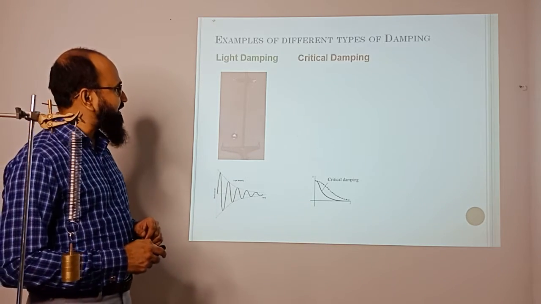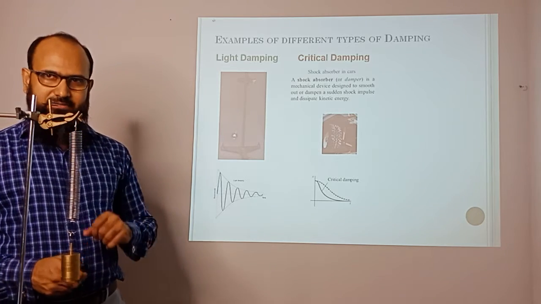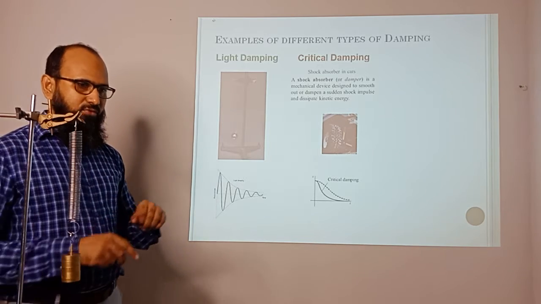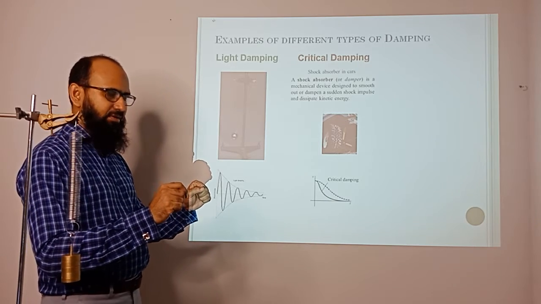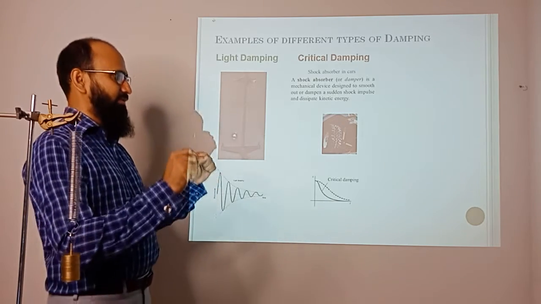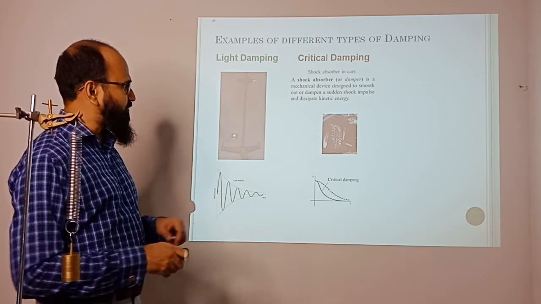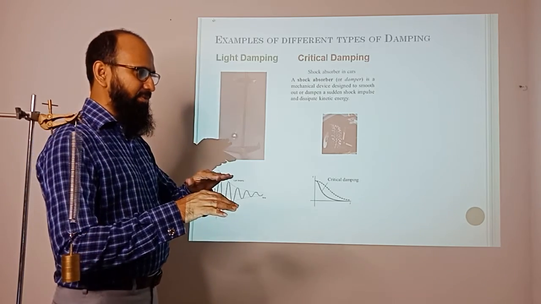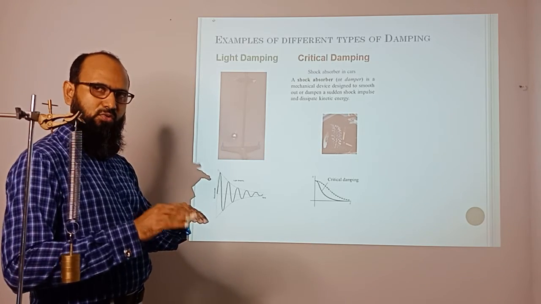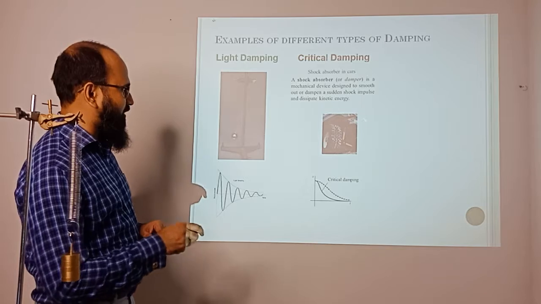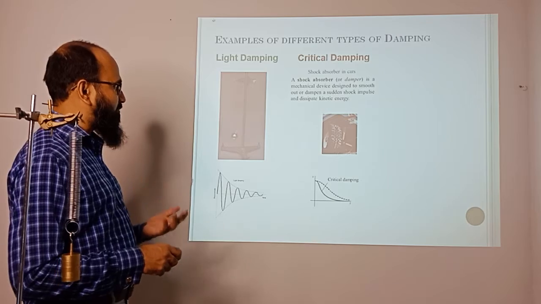So we can go with critical damping. An example of critical damping is a car shock absorber. If you ride in a car and it is going down the road, there is bumping, and you don't like that car to keep bumping; it should be smooth, so you need a shock absorber. When it bumps, it comes to rest immediately, so you don't feel the bumping on the road. If you have a good shock absorber in your car, you will get less bumping. That will be a better car.